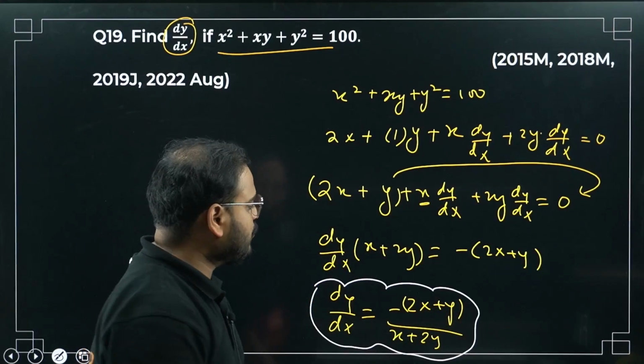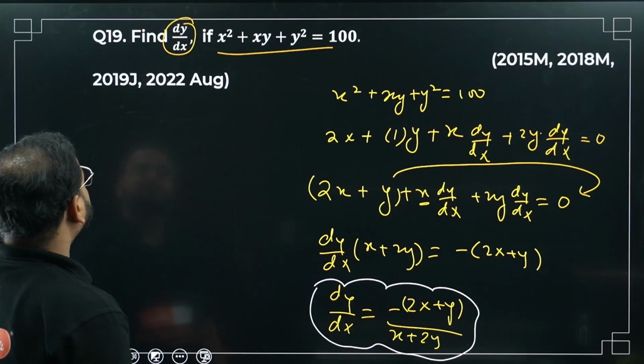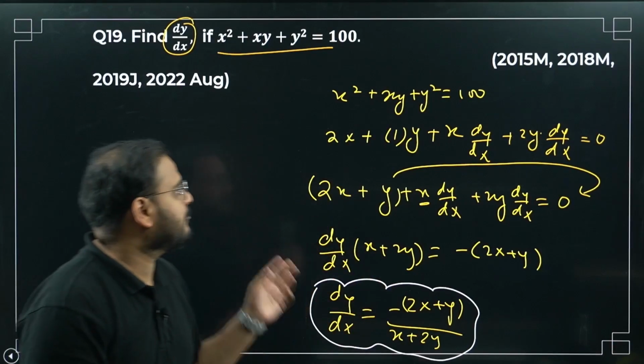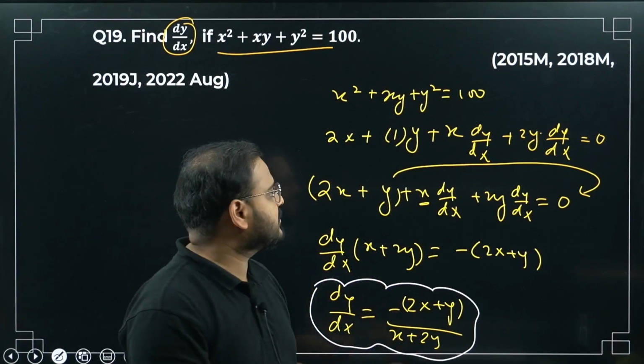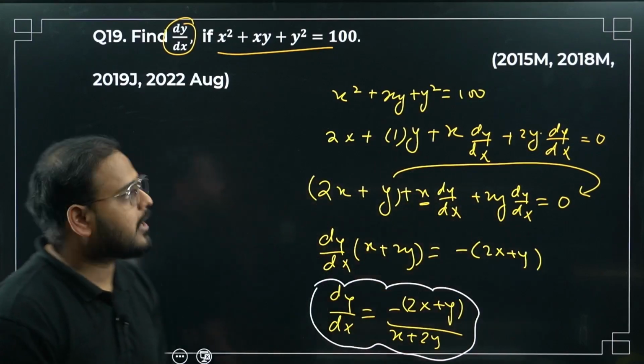This is the answer: minus 2x plus y upon x plus 2y, sir. Okay, have a look. Simple question. It is not given as the subject of y. We had to solve for the implicit function which is given. We differentiated it. For 100 we got 0, since constant is there. Let's move ahead.